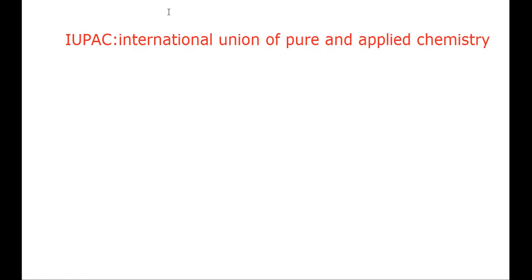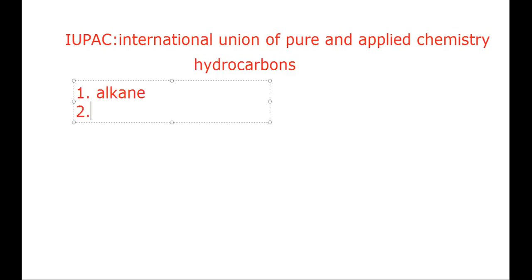In my last video, we already saw that hydrocarbons were classified broadly into two categories, which were further classified into three mainly. I will now represent only those three main categories. Number one was alkane, number two was alkene, and number three was alkyne.